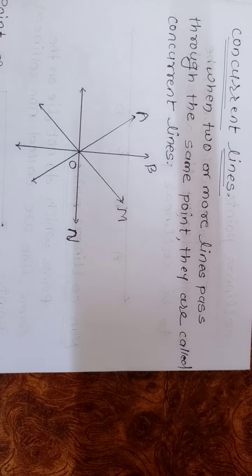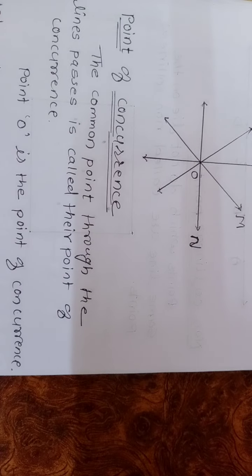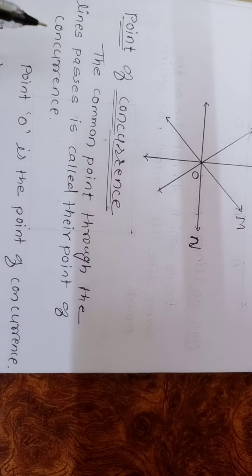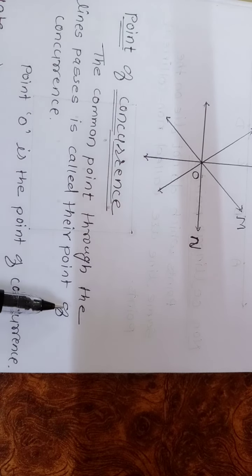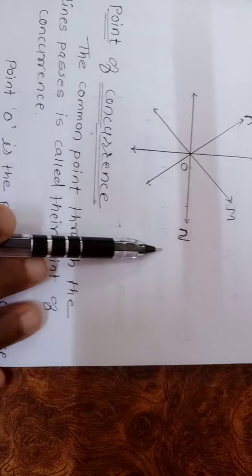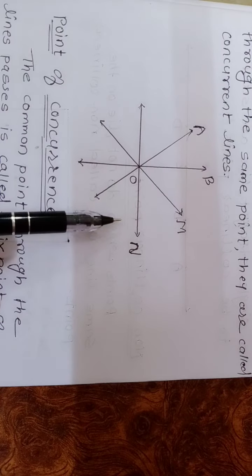And in the same way, the point of concurrence. The point of concurrence means the common point through which the lines pass. See this figure again.